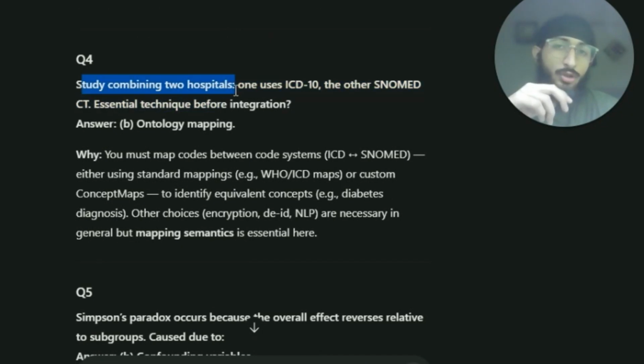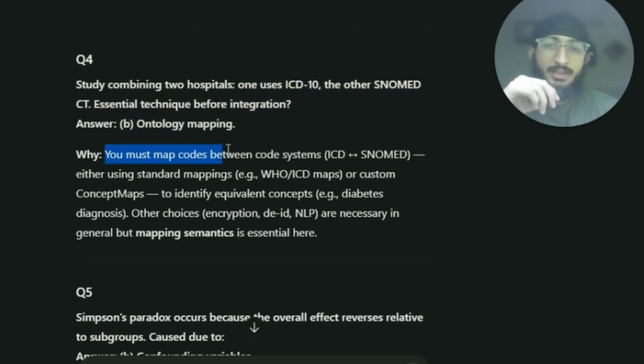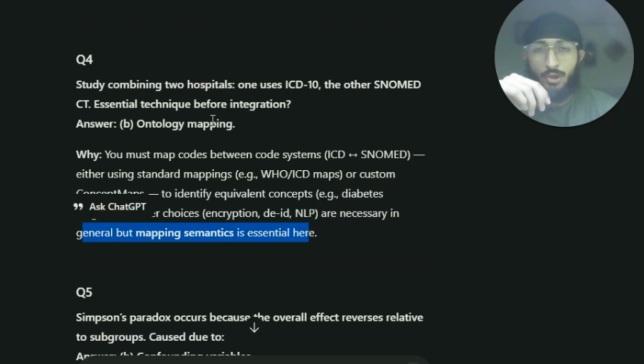Now, a study combining two hospitals: one uses ICD-10 and the other SNOMED CT. The essential technique before integration is ontology mapping. You must map codes between code systems, ICD to SNOMED, either using standard mappings, for example, WHO ICD maps, or custom concept maps to identify equivalent concepts, for example, a diabetes diagnosis. Other choices, such as encryption, de-identification, and NLP, are necessary in general, but mapping semantics is essential here.